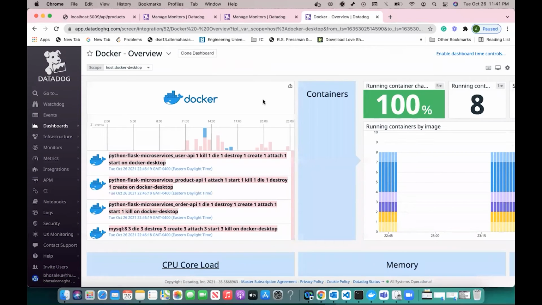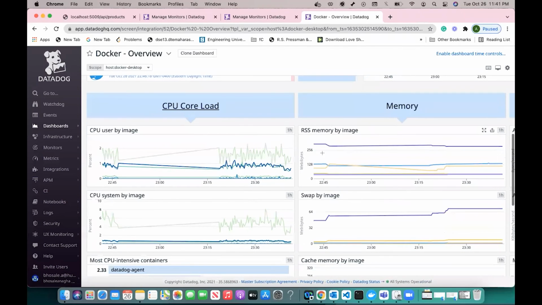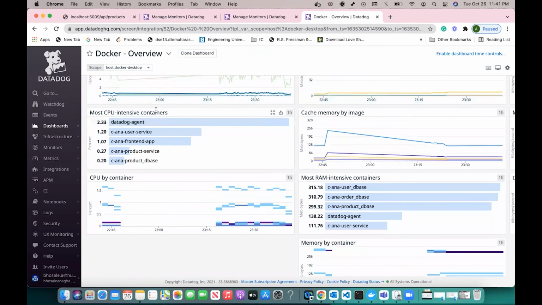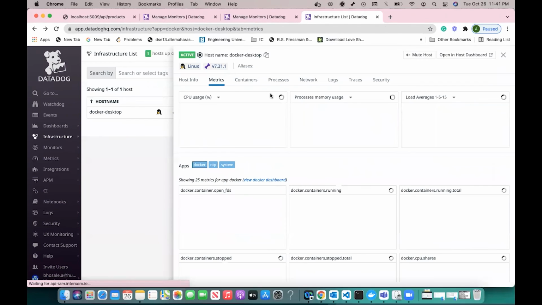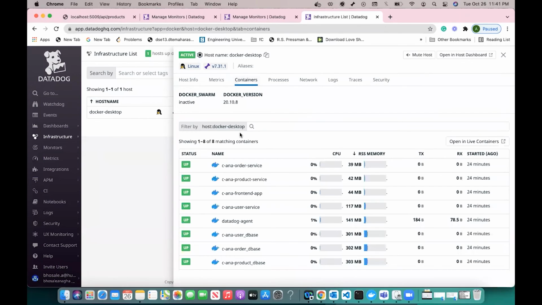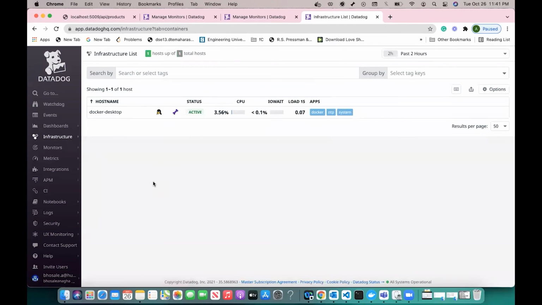This provides an overview about the events related to the Docker containers, the number of running Docker containers, the CPU core load by image, the memory usage by image, the most CPU intensive containers, the cache memory by image, the CPU by container, the most RAM intensive containers, memory usage by containers, and so on. Also, in the containers tab, we get to see an overview of the containers that are being run. So this is pretty much about the first part.